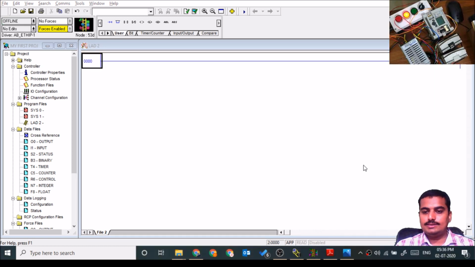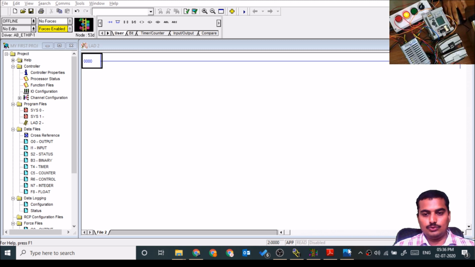To understand XIC, XIO and OTE, we'll see the logic gates' equivalent ladder diagrams. If you know the NOT gate, AND gate and OR gate, then you can build up the logic inside a PLC ladder, because the entire ladder logic, XIC, XIO and OTE, depends on the NOT gate, AND gate and OR gate operation.